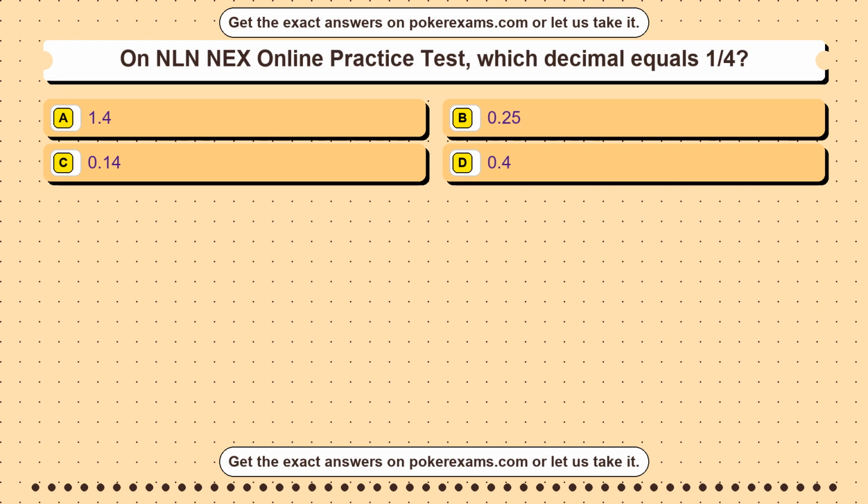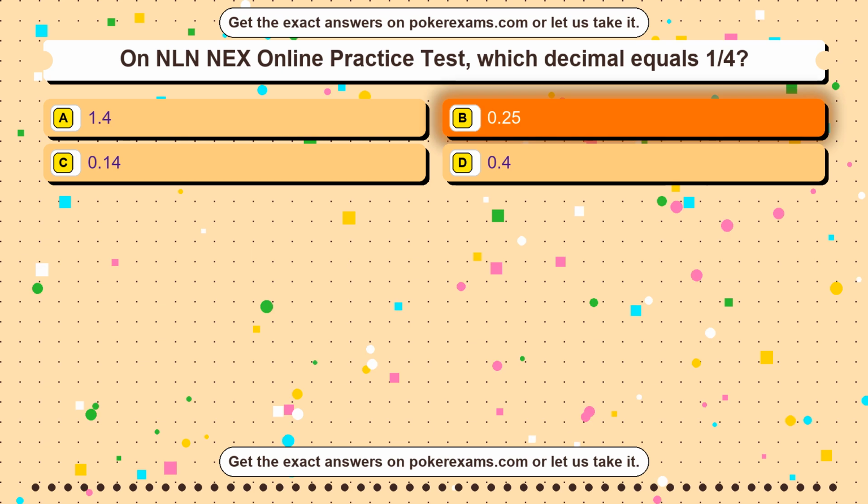Question 24. On NLN NEX online practice test, which decimal equals 1/4? Option A 1.4. Option B 0.25. Option C 0.14. Option D 0.4. The correct answer is option B, 0.25.